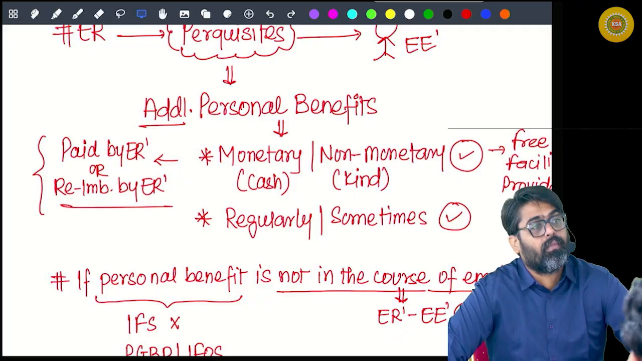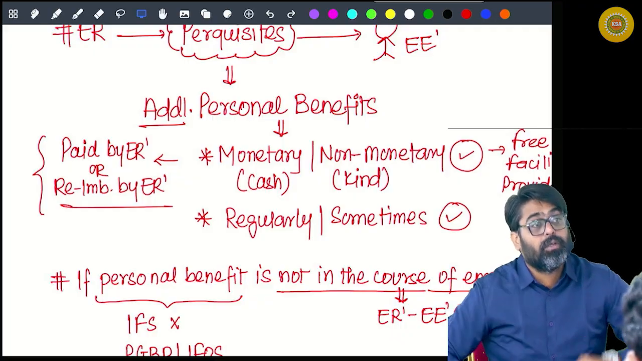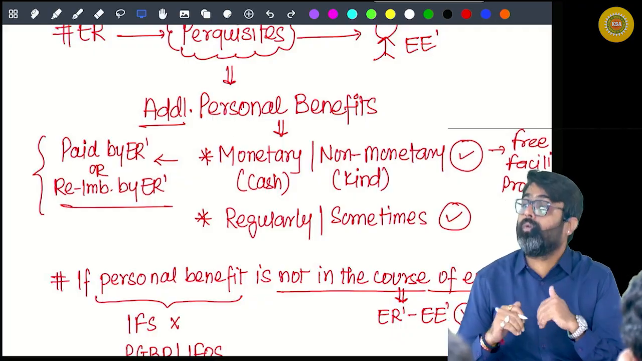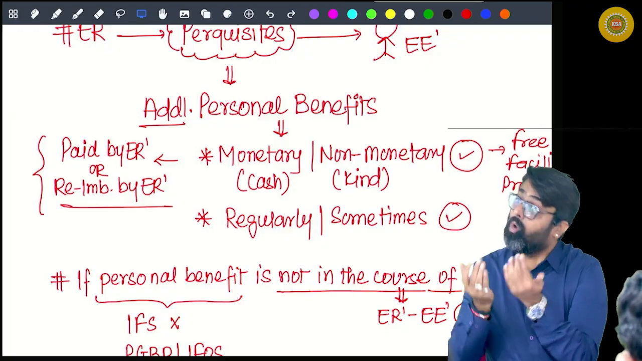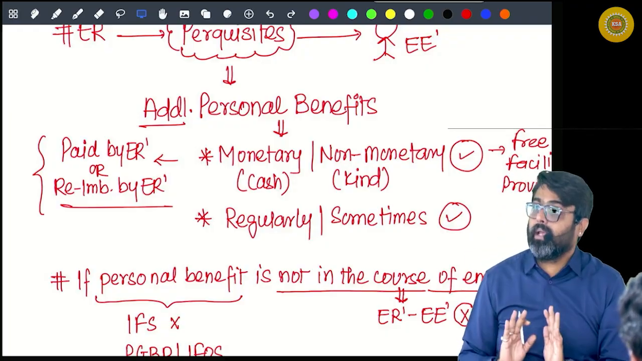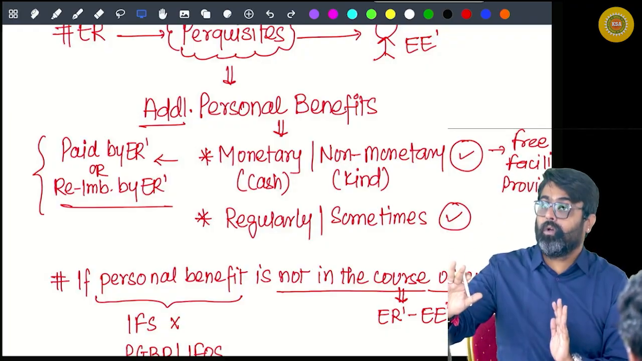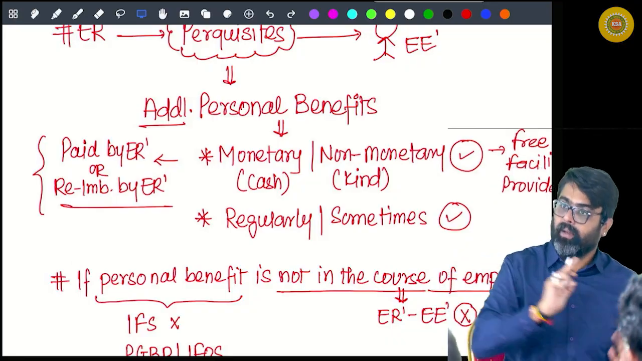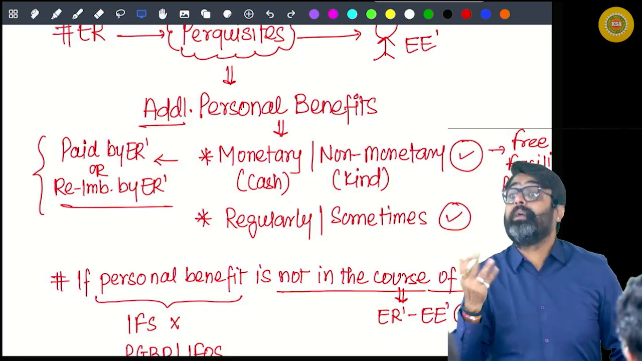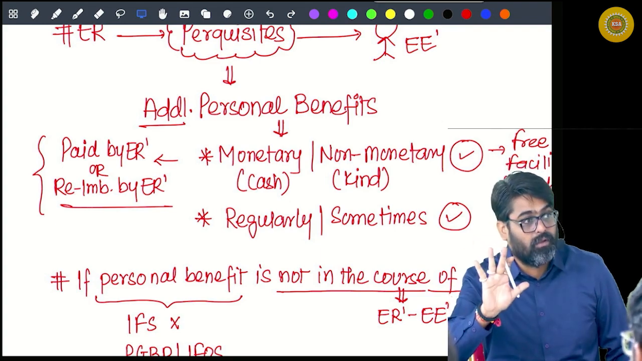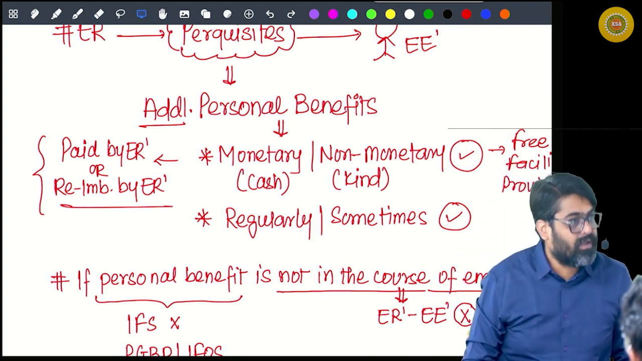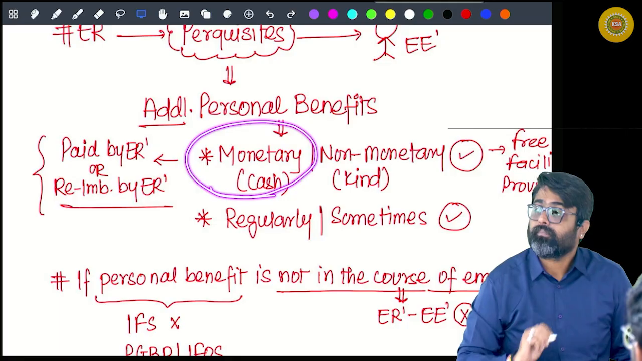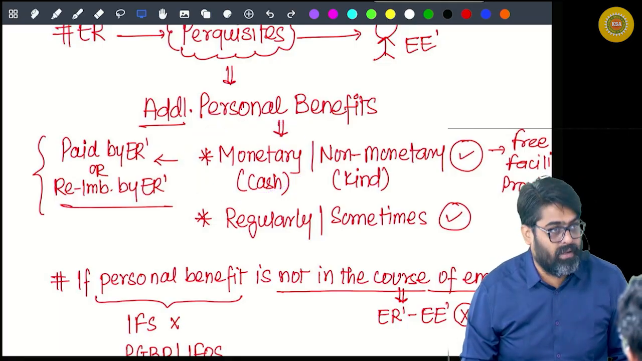Why? Because the amount of personal benefit is already known. I am saying that 5,000 rupees of your house electricity bill is paid by the employer, meaning it is a benefit. How much? 5,000. Valuation is not required. It is known as monetary benefit. Yes or no?